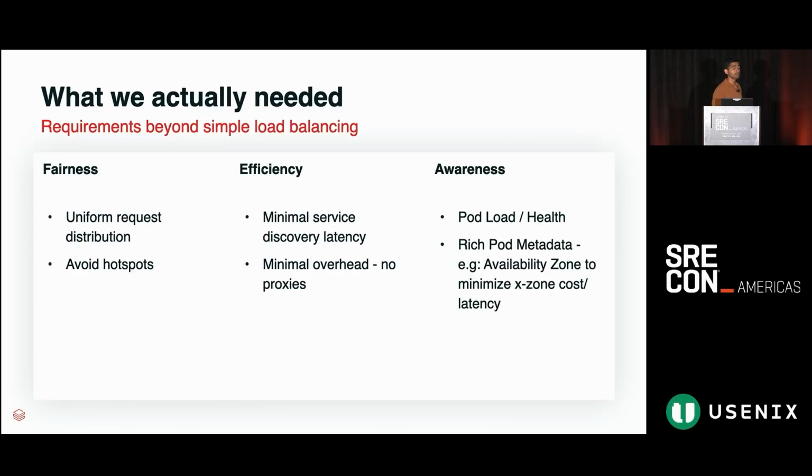And lastly, this is where the intelligent part comes into the picture. We wanted our load balancer solution to be smart enough to know, hey, this pod is experiencing some problem. Maybe this pod is on a bad node, or maybe there is some network connectivity issue on that pod. This is a bad pod. I don't want to send traffic to this one. Another thing which is very specific to Databricks is that purely for durability concerns, we deploy each service across multiple availability zones.